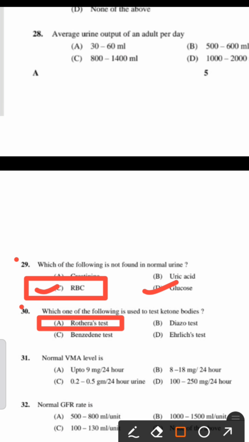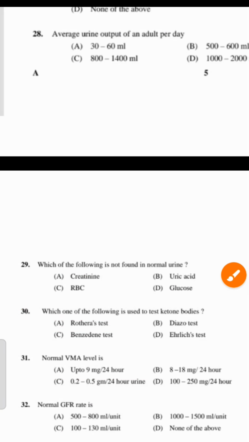Then, normal VMA level: up to 9 mg per 24 hours, 8 to 18 mg per 24 hours, 0.2 to 0.5 gram per 24 hour urine, 100 to 250 mg per 24 hour urine. The right answer is option A. Normal VMA level is 9 mg per 24 hours.